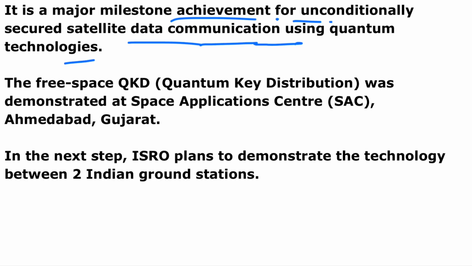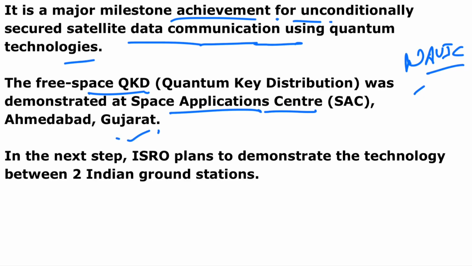The technology used under this section, free space quantum key distribution, is the technology behind quantum communication. A number of indigenously developed technologies such as NAVIC receivers were used for the demonstration. NAVIC stands for Navigation with Indian Constellation. So free space quantum key distribution was used at the Space Applications Centre, which is situated in